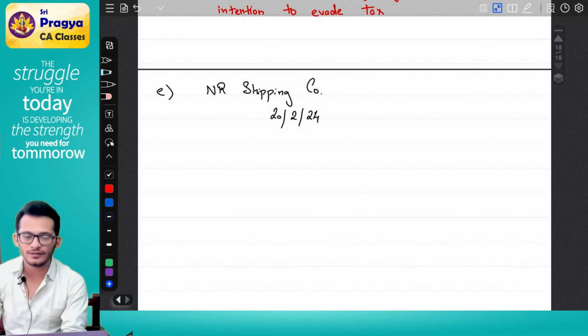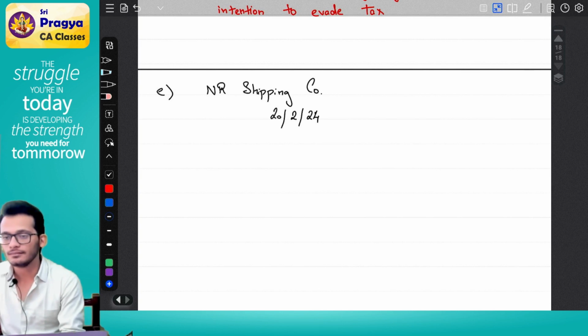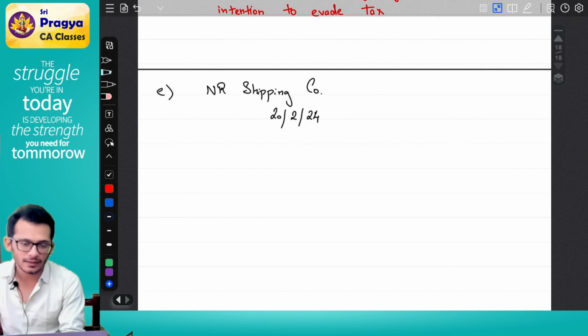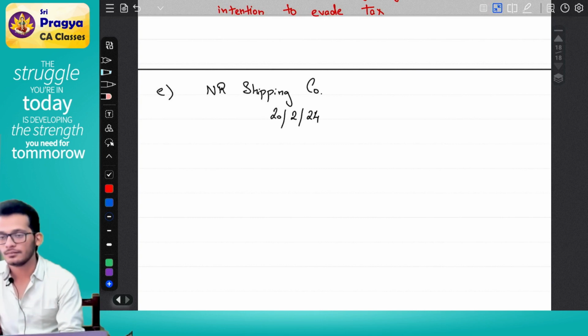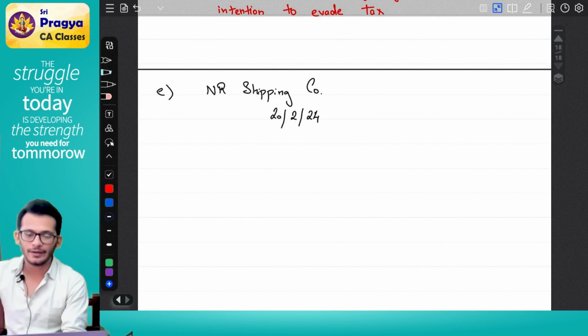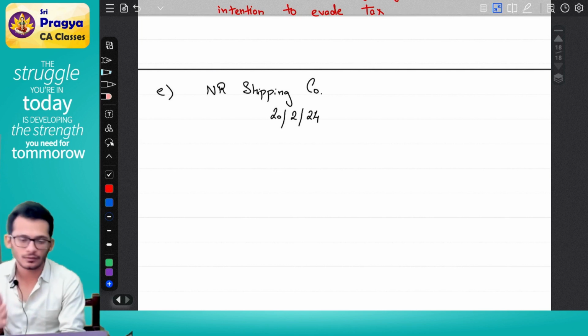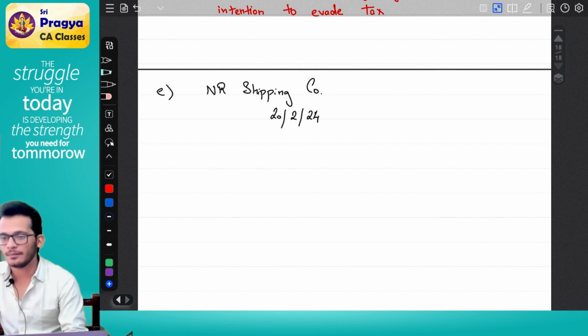Now, the assessing officer is sitting in India or abroad? He is sitting in India. He wants tax in India or in Singapore? India. But the shipping company is in India or Singapore? Singapore. Will the shipping company come to India and pay tax? No. Therefore, they are coming and saying, dear shipping company, I don't trust you because you are not in India. You may not come back to India and pay tax. Do one thing, before you leave, you pay tax.